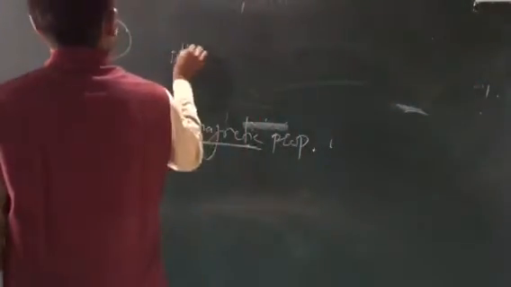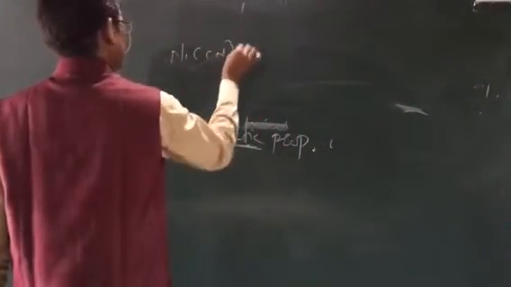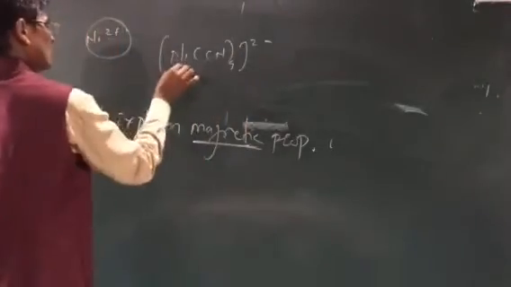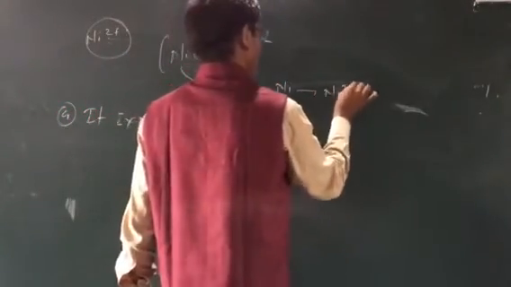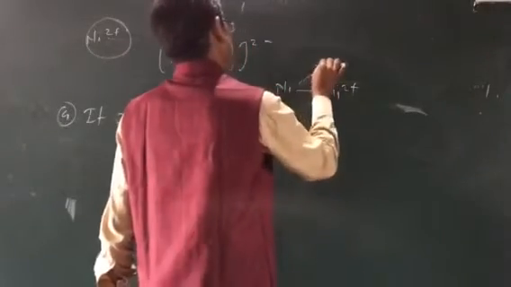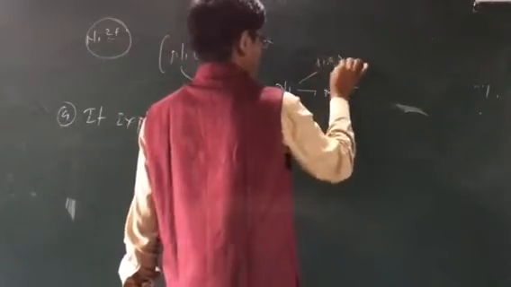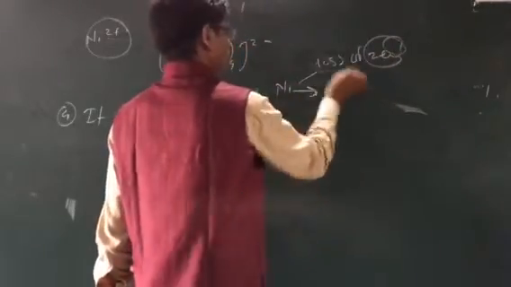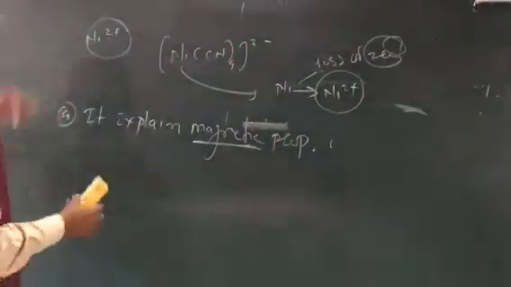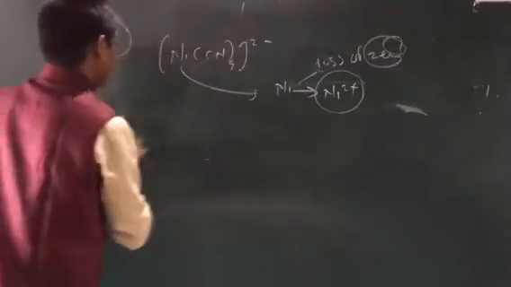For example, Ni(CN)4 2 negative. This nickel becomes Ni2 positive, which is the loss of 2 electrons from nickel.